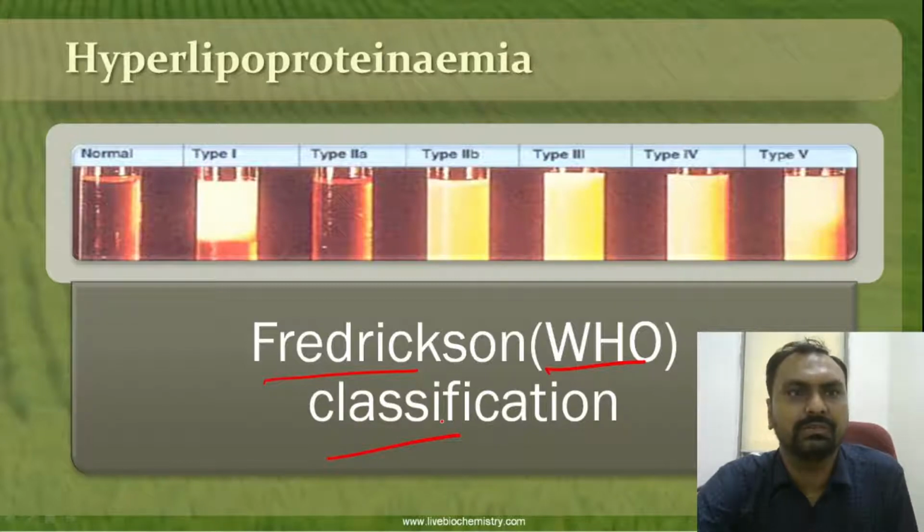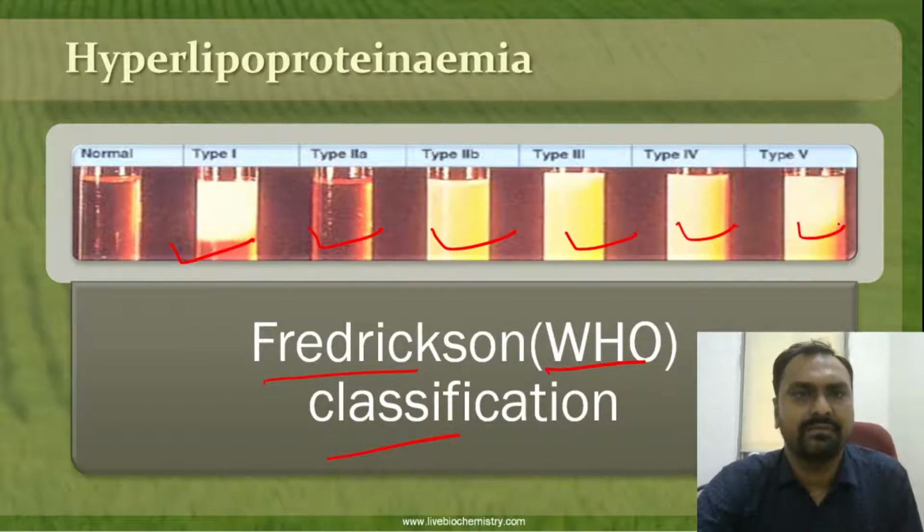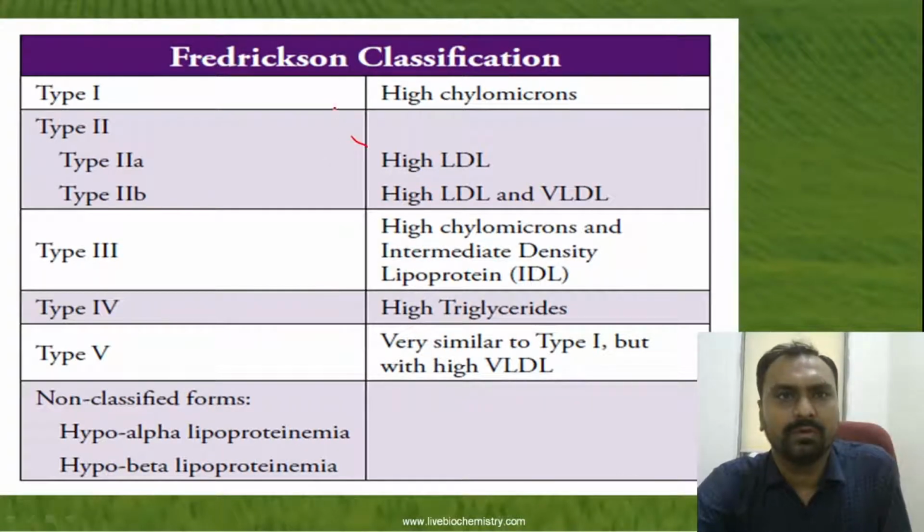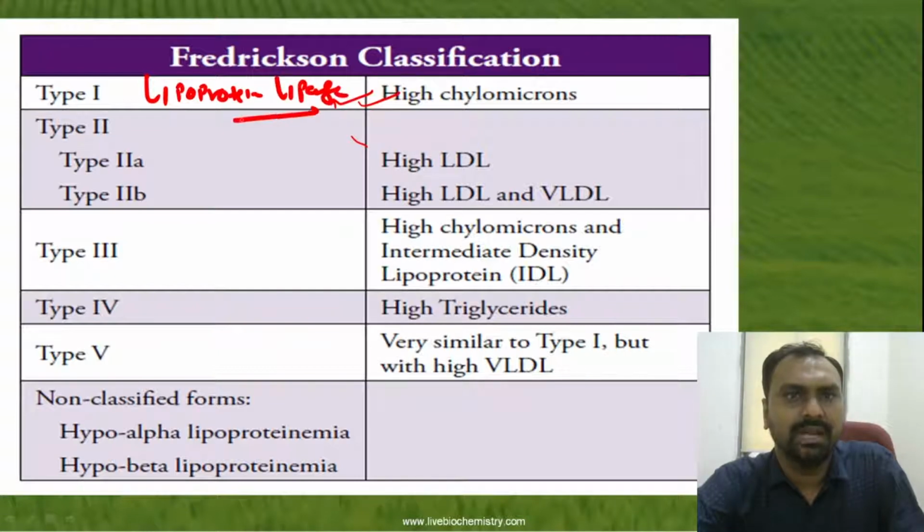It is divided into type 1, type 2A, type 2B, type 3, type 4 and type 5. In type 1 hyperlipoproteinemia, there is a high chylomicron. This is because of a defect in lipoprotein lipase, the enzyme that is very important for the metabolism of chylomicron and VLDL.